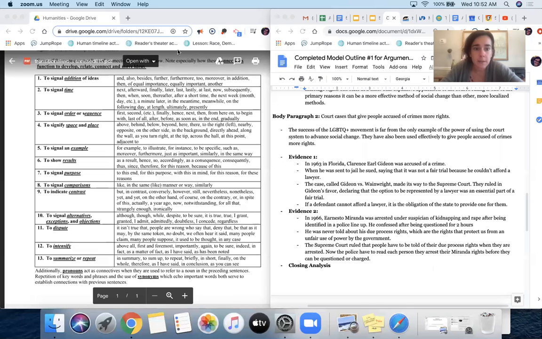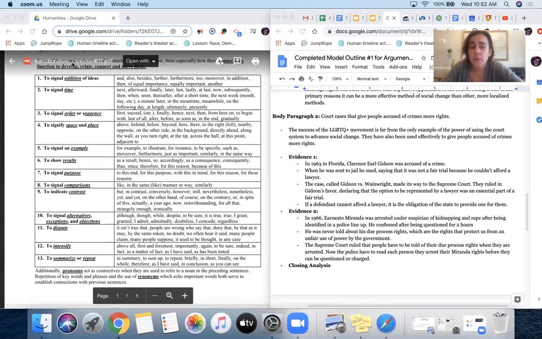I am going to, as I would suggest you do, have the reference sheet of transition words and phrases up, as well as my outline. And when I go to the part of the outline I'm going to start adding to, I'm going to read aloud, because I think reading aloud helps you see what's missing and see what you need to connect. And as I go to connect each idea, I'm going to think, what is the relationship between them, and choose a transition.